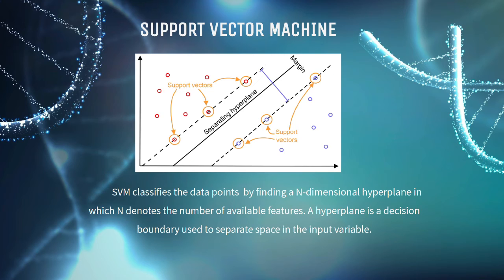Lastly, it is the support vector machine, which classifies the data points by finding an n-dimensional hyperplane, where n denotes the number of available features. A hyperplane is a decision boundary used to separate space into input variables. SVM can exist in two categories, such as nonlinear SVM and linear SVM. Nonlinear SVM is used for datasets that cannot be categorized using a straight line, while linear SVM is used for data that can be separated linearly.